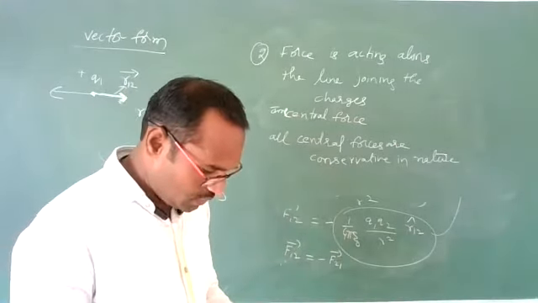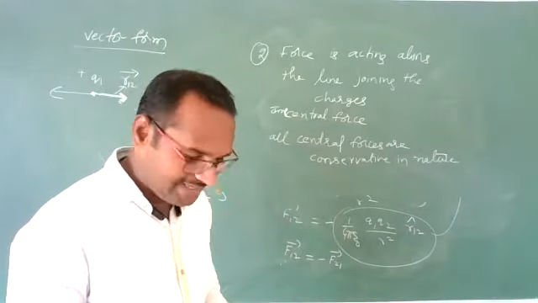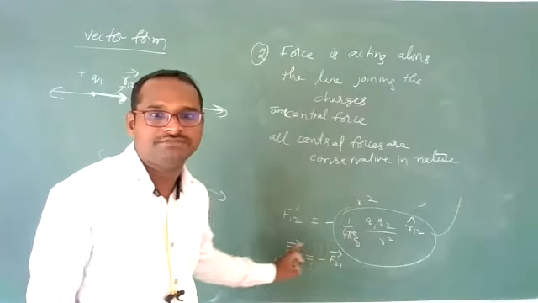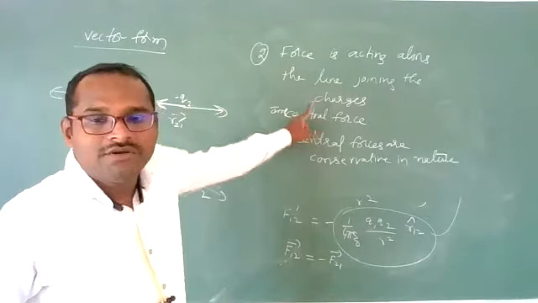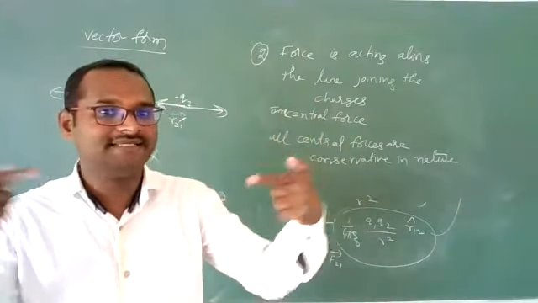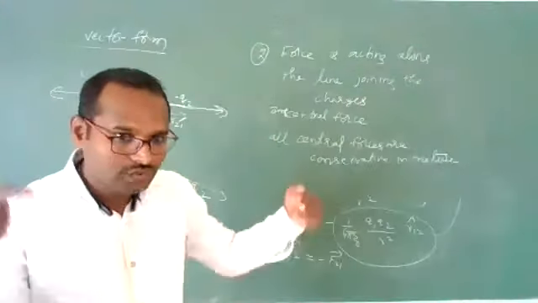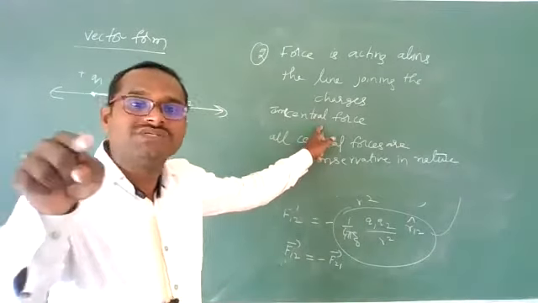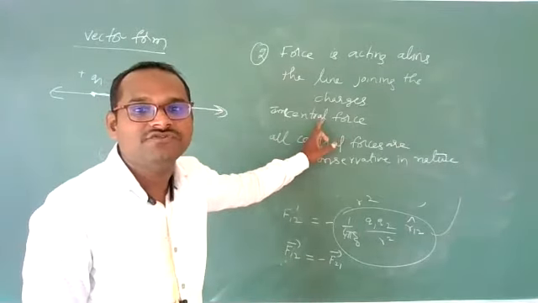So this is about Coulomb's law in vector form. It gives you an idea about the direction of force, and magnitude. Second point, Coulomb's law will form an action-reaction pair. Third point, the force between the two charges will act along the line joining their centers only, towards or away. Those types of forces are central forces. So electrostatic force is a central force.